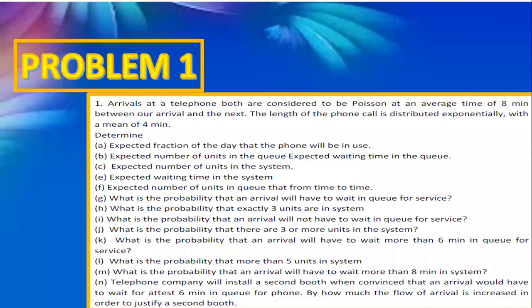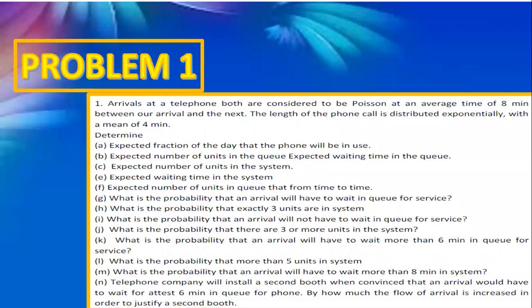The first problem says the arrivals at a telephone booth are considered to be Poisson, with an average time of 8 minutes between one arrival and the next. The length of the phone call is distributed exponentially with a mean of 4 minutes.